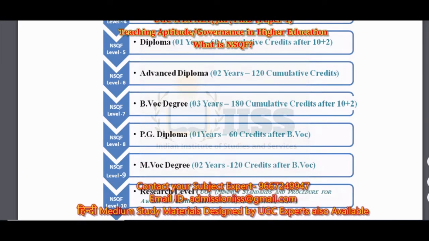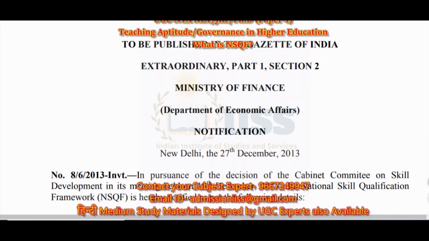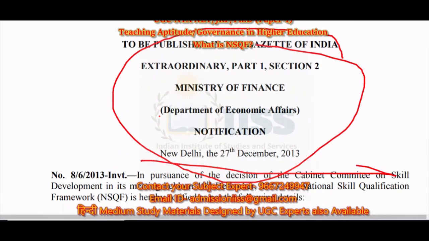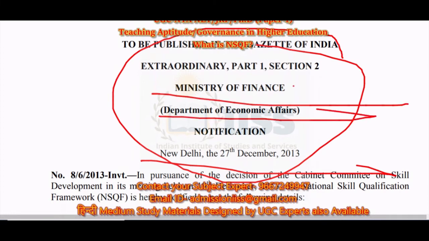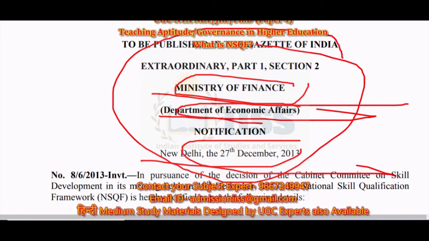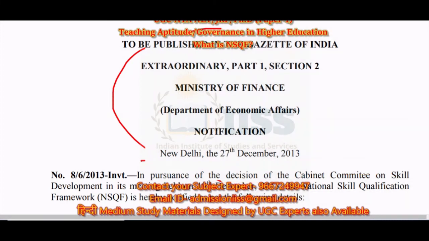One more thing that you have to remember, the third thing. The first thing I told you about was the establishment of NSQF. You have to remember the date and the ministry which introduced it, the Ministry of Finance. Yeah, the Ministry of Finance, that's it. And I'm very sorry for creating this mess on the screen. Let me just clean it up.